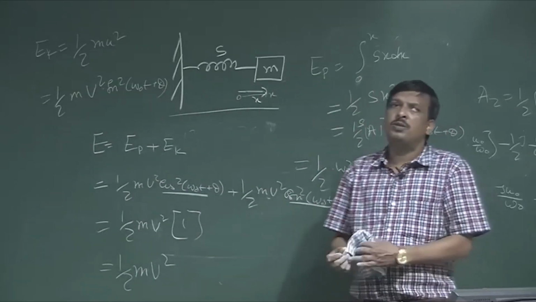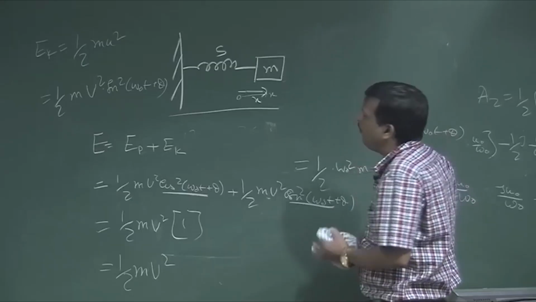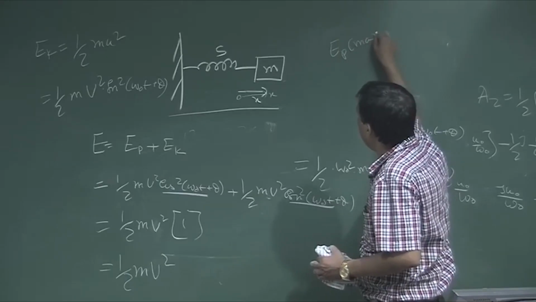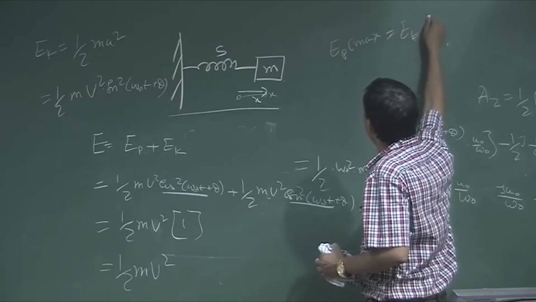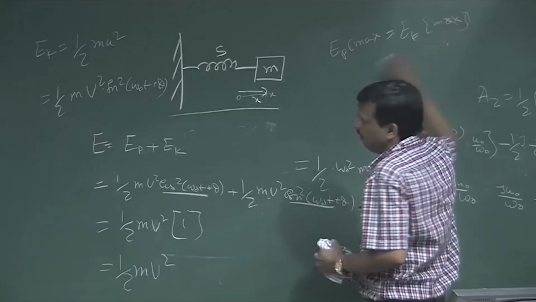It can be proved that the maximum potential energy, EP max, is equal to EK max. You prove it; it can be proved from that equation.